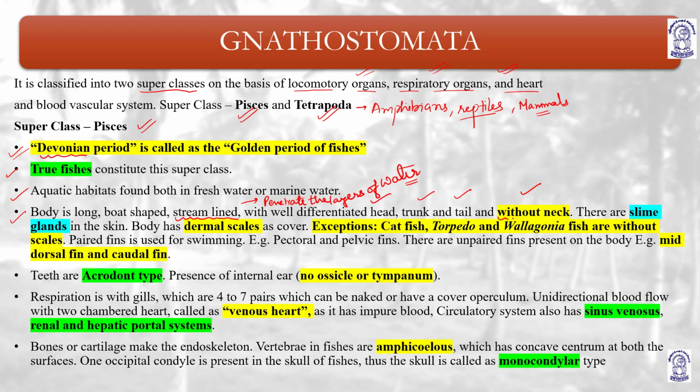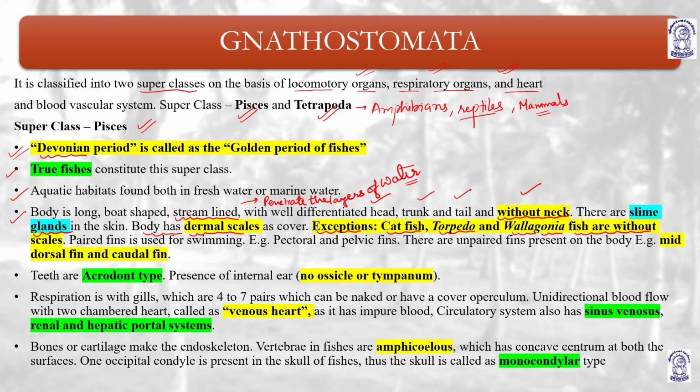No neck. There are slime glands. The skin has slime glands. Body has dermal scales, means scales on the skin, also known as dermal scales. Exceptions: catfish, torpedo, Velagonia.